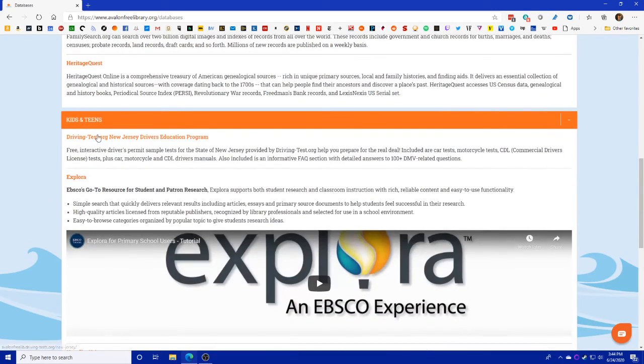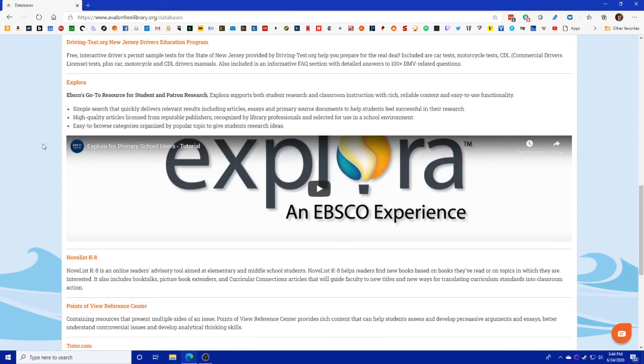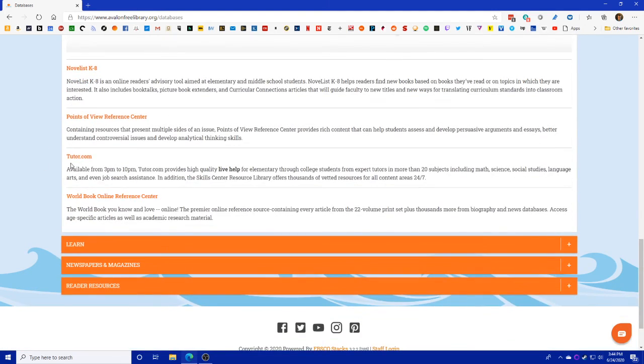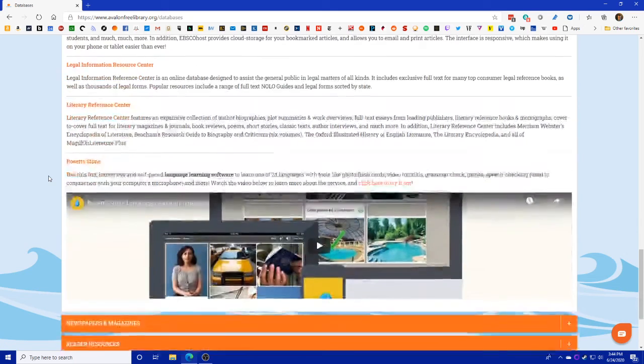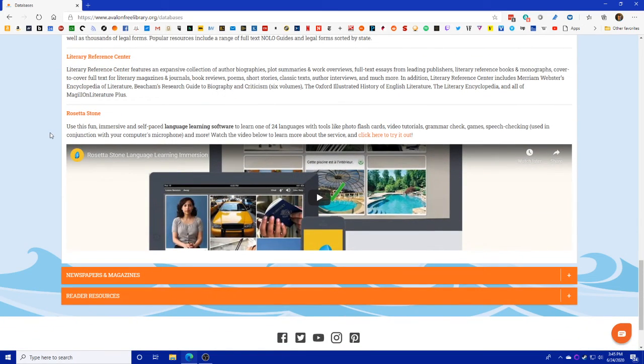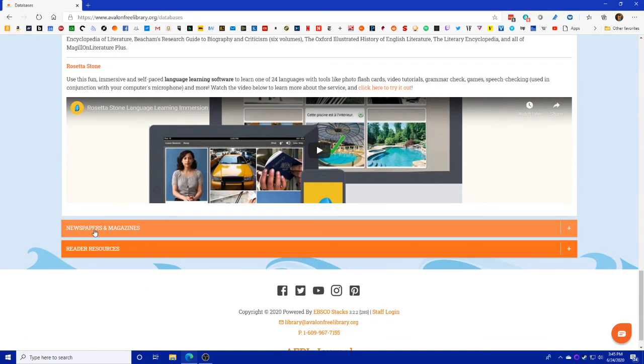For kids and teens, there are things like you can take the New Jersey driver's test. Explore is on here. Tutor.com is very useful. Tutor offers live help for everyone from elementary through college students, only from the hours of 3 to 10 p.m., but it is a great thing to have access to without having to pay for that. Under Learn, we just have some resources. There's also Rosetta Stone on here, which is one of the best language learning programs available, so you can have access to that without paying for it. There's a quick video here to show you how to get started with that if you need to do so.